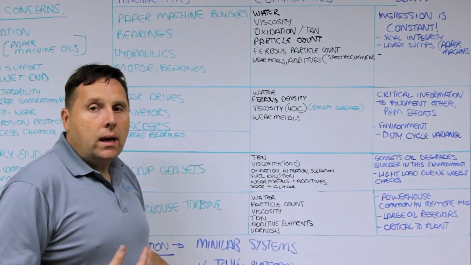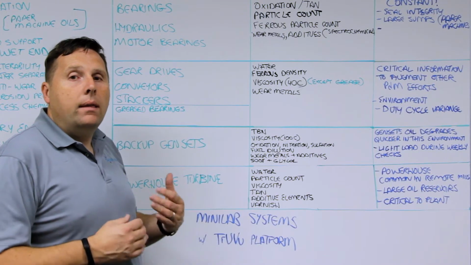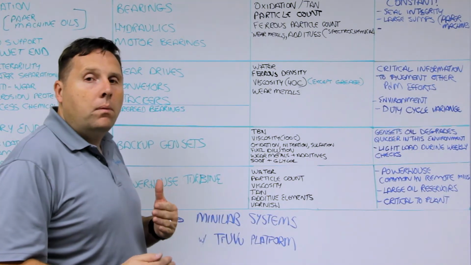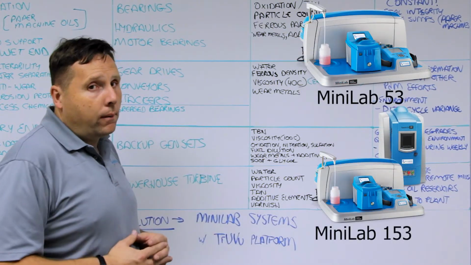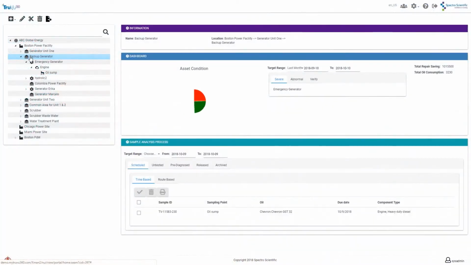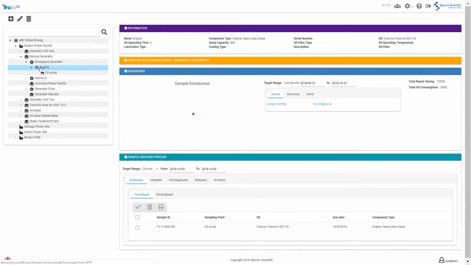In all cases, our recommendation is for you to investigate the Minilab systems. There's different types depending on the mill size, but certainly anywhere from a Minilab 53 to a Minilab 153 is critical for the pulp and paper industry. And in addition to that, we recommend the TrueView platform for the asset management because of the amount of assets that are in these systems and how they're controlled.